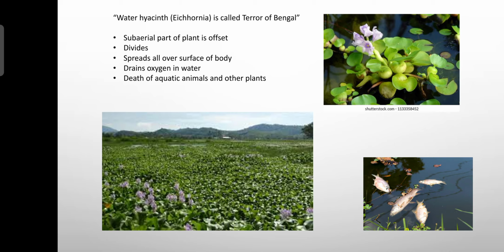In the water hyacinth, the subaerial part of the plant body is called the offset. This offset divides continuously and vigorously, and they spread all over the surface of the aquatic body.